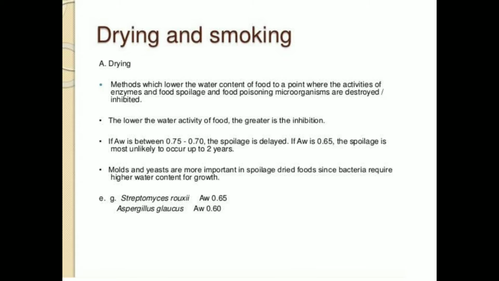This drying method also lowers the activity of some specific enzymes, which helps prevent food spoilage and food poisoning by microorganisms. These are certain things you have to remember for your knowledge.